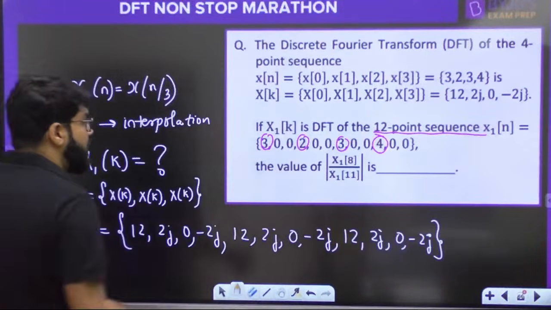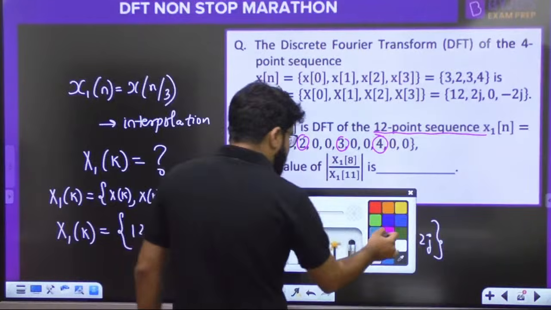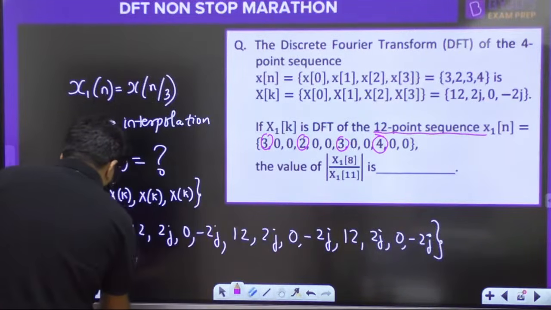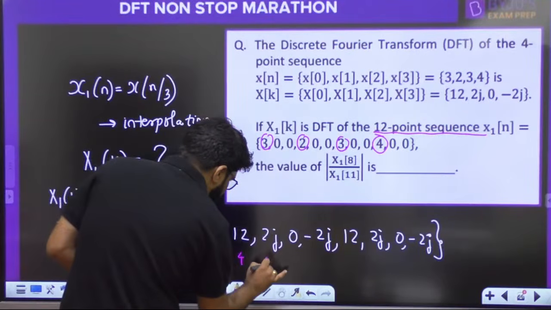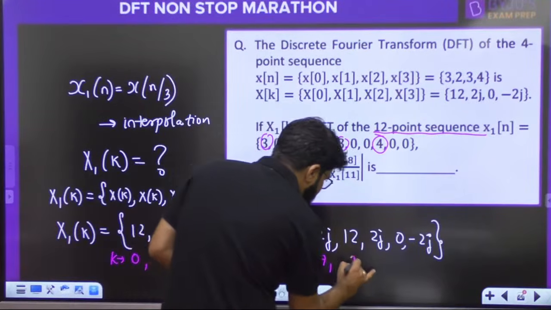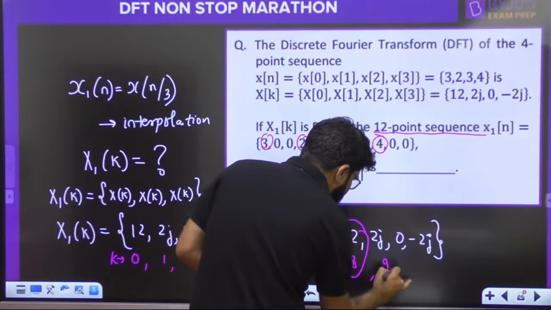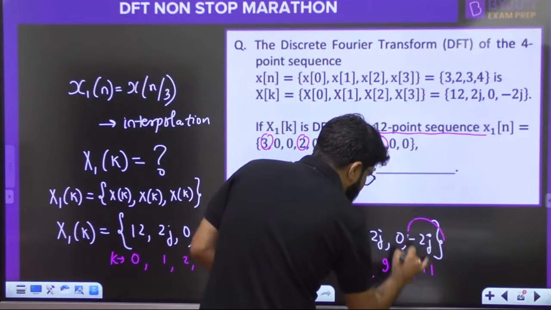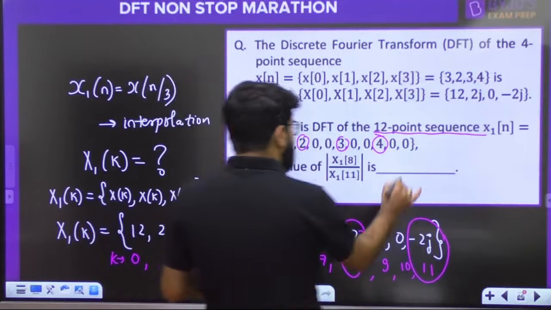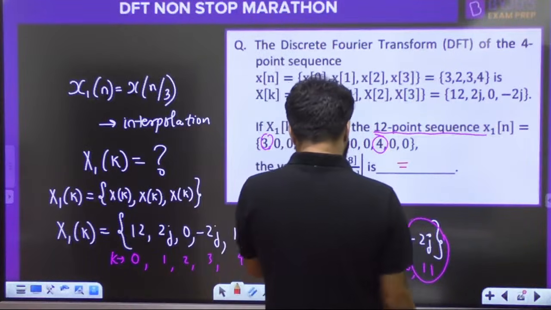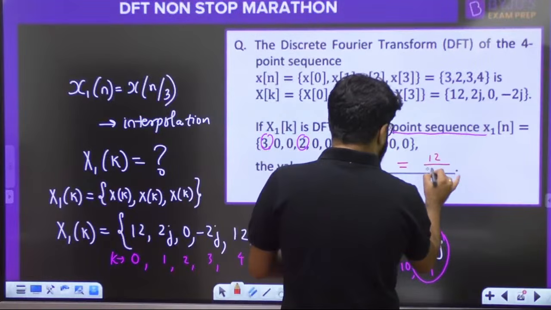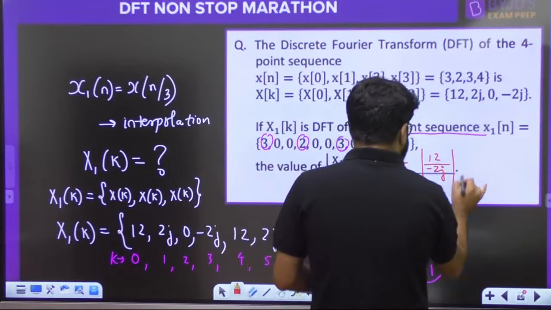Okay. So now it is very simple. Okay. X1[k] upon X1[11]. So this is corresponding to what k? 0, 1, 2, 3, 4, 5, 6, 7, 8. This is of my interest. 9, 10, 11. This is of my interest. So what is my answer? यही लिख देते हैं. My answer is how much? 12 divided by minus 2j whole modulus.